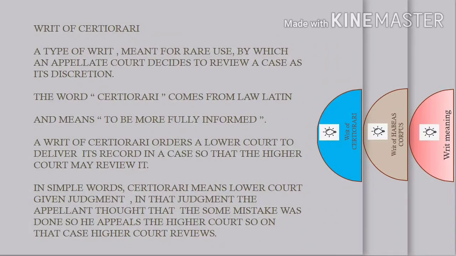Now, the writ of certiorari, a type of writ meant for rare use, by which an appellate court decides to review a case at its discretion. The word certiorari comes from a Latin word. It means to be more fully informed. That means a writ of certiorari orders a lower court to deliver its record in a case so that a higher court may review it. In simple words, the lower court has given judgment. In the judgment, the appellant thought that some mistake was done, so he appeals to the high court. In that case, the high court reviews.